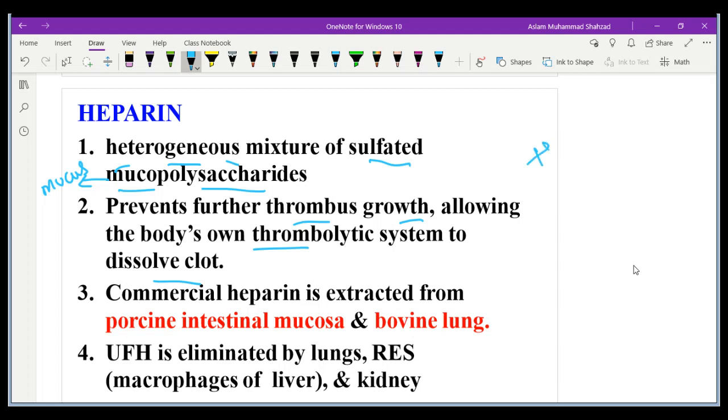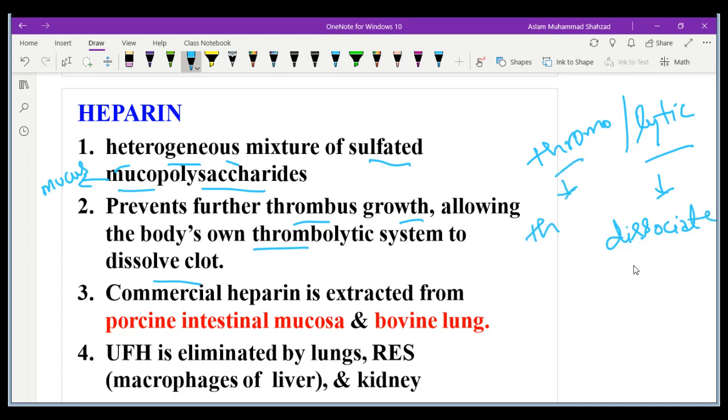If you see the word thrombo is the thrombus, and lytic, I already mentioned several times, wherever the term lytic comes, it means to dissolve, to dissociate. So thrombo means thrombus and lytic means to dissociate. So when we need to dissociate the thrombus, we use heparin.